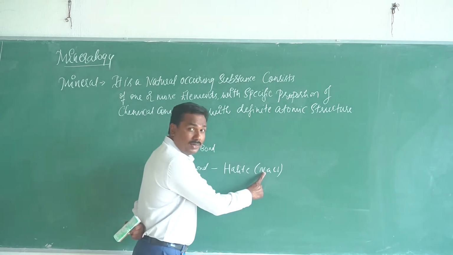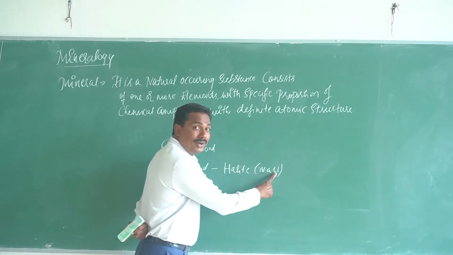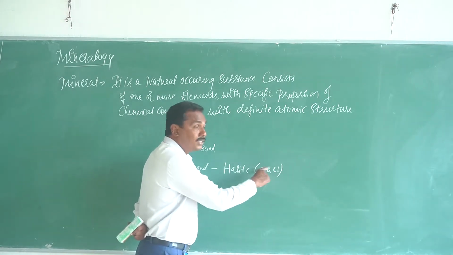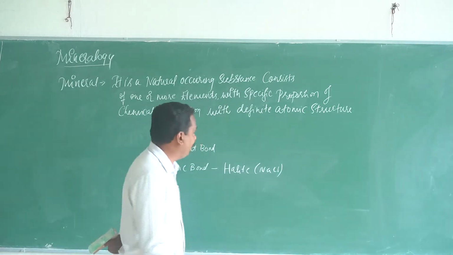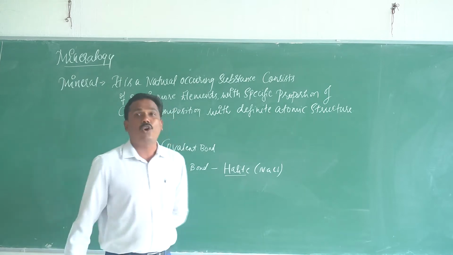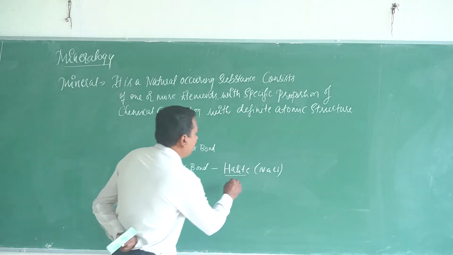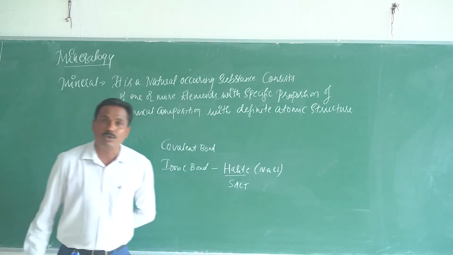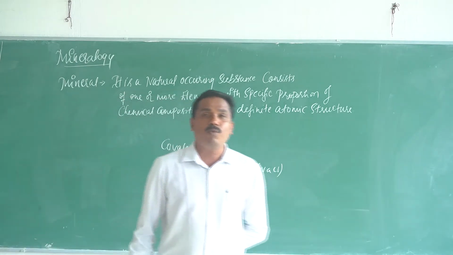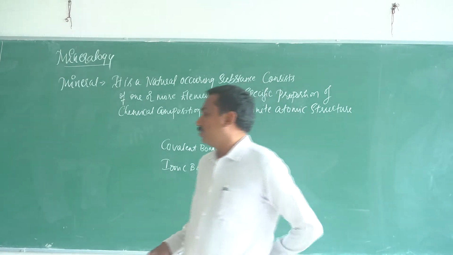Na is one element and chlorine is one element. When both have the bonding, that is ionic bonding, it is called halide. It is commonly named as salt. Covalent bonding means the bonding itself is very strong.